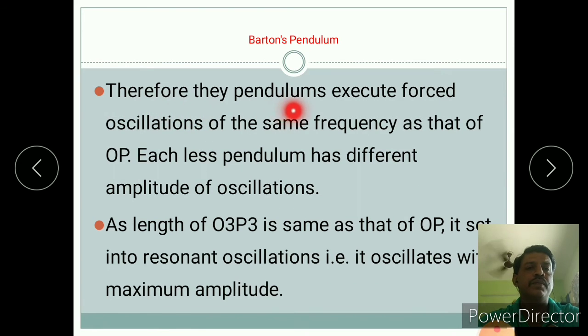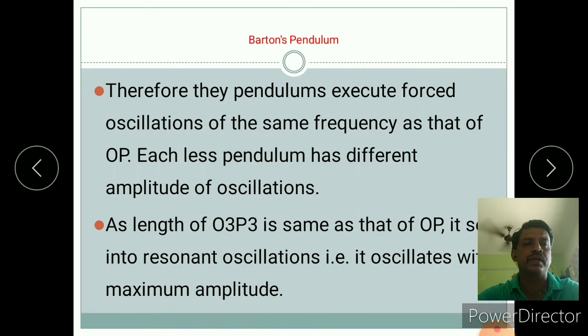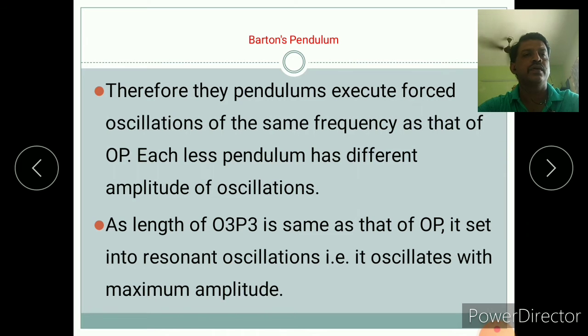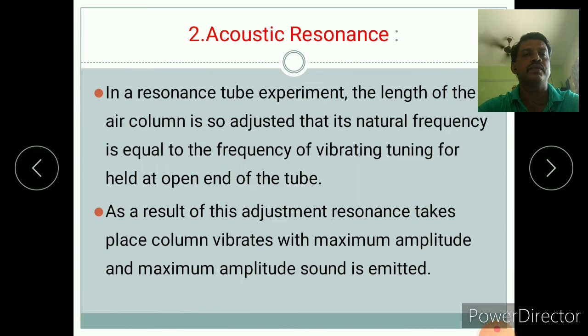Therefore, the pendulums execute forced oscillation of the same frequency as that of OP. Each light pendulum has a different amplitude of oscillation, meaning the lengths of the pendulums are different, so they have different amplitudes of oscillation. As the length of O3P3 is the same as that of OP, it is set into resonant oscillation, so it oscillates with maximum amplitude.